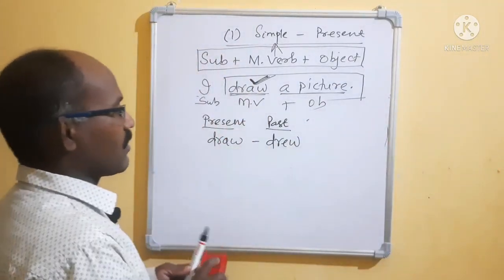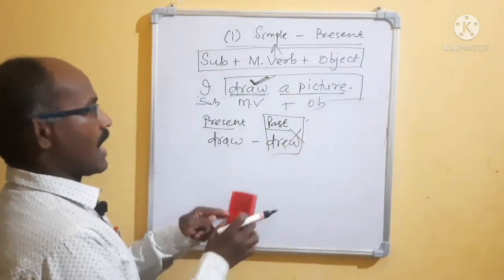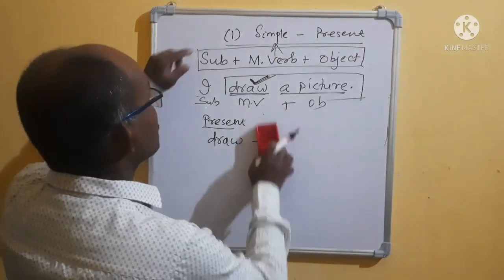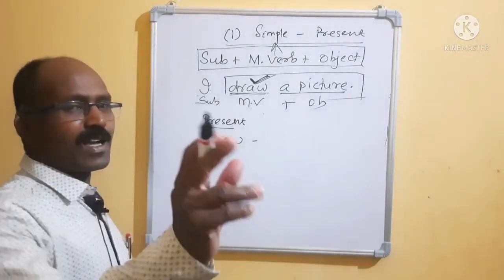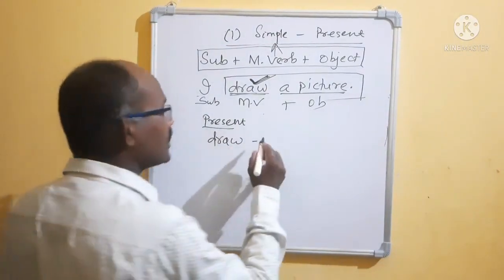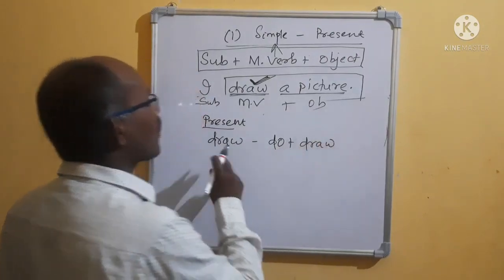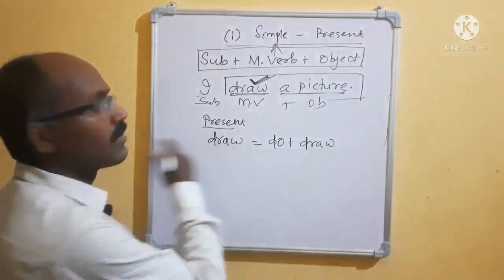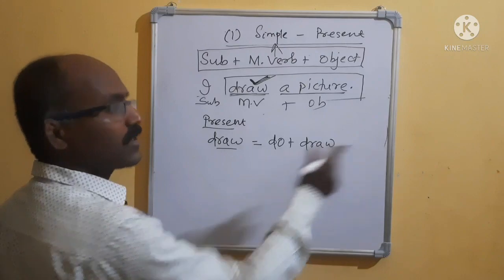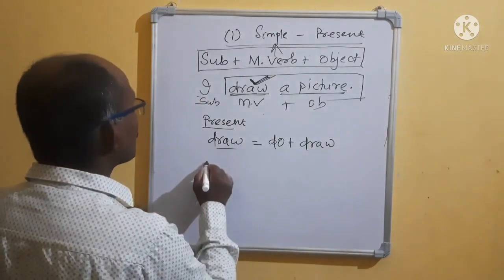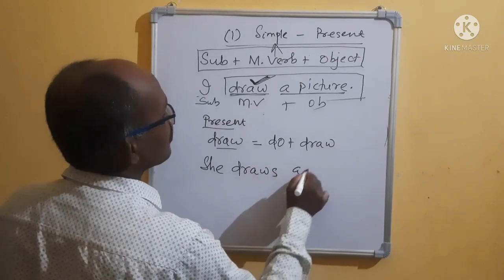But we are not discussing the past now. We will discuss it later. Then come the present, because ours is present simple. Draw means, as I already told you, what is there in present tense? Do is there. Do plus draw means draw. Suppose here I wrote, I draw a picture. Draw means do plus draw. Suppose I wrote, she draws a picture.